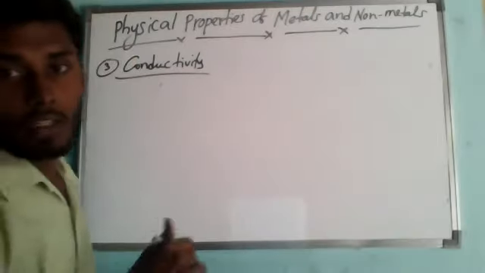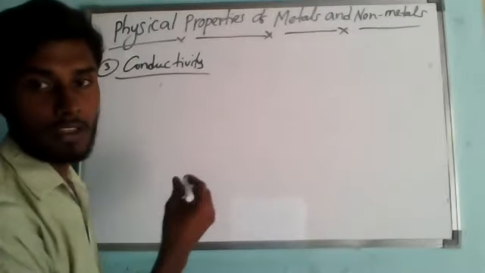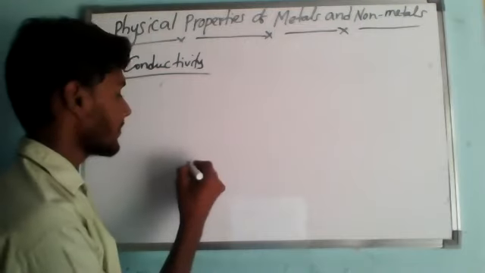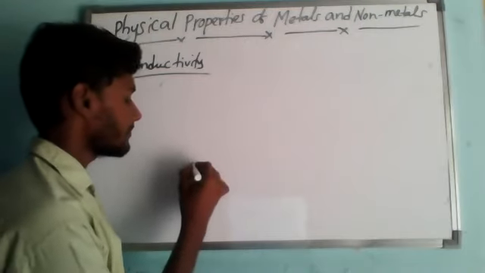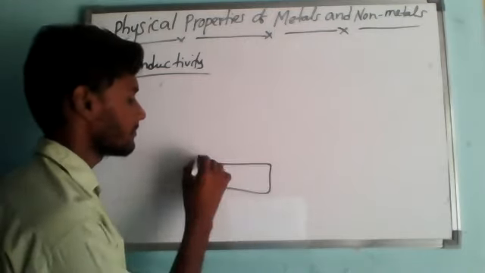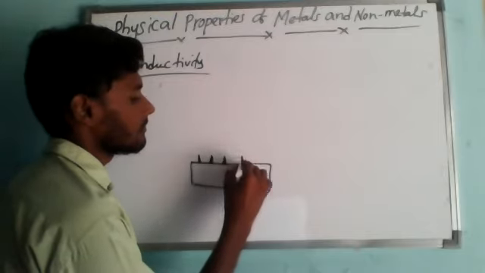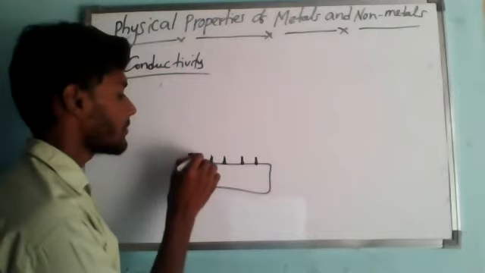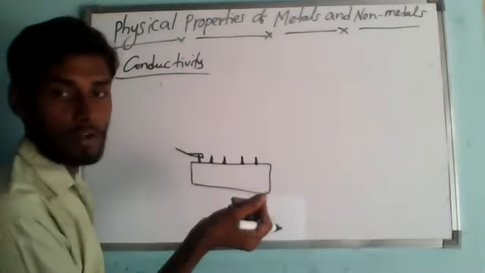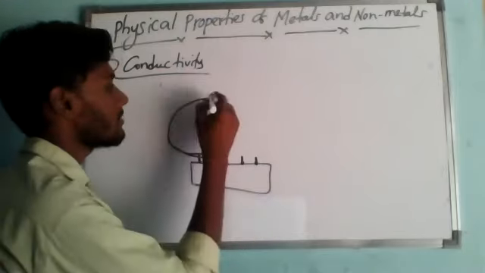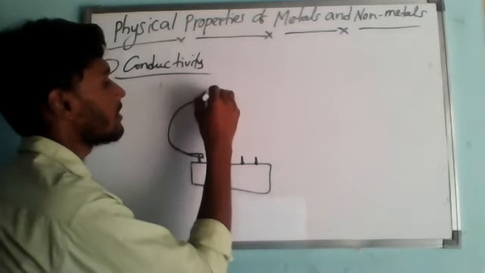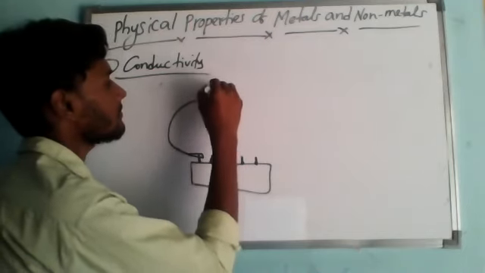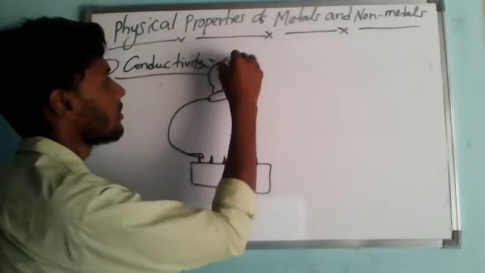So for that, we have to take some kind of metals connected to some kind of battery system, or else a cell or battery, something you just take. So here I am taking crocodile clips, which you can see will hold like this. So I am arranging some kind of a roller. Understanding? So the bulb is glowing now.